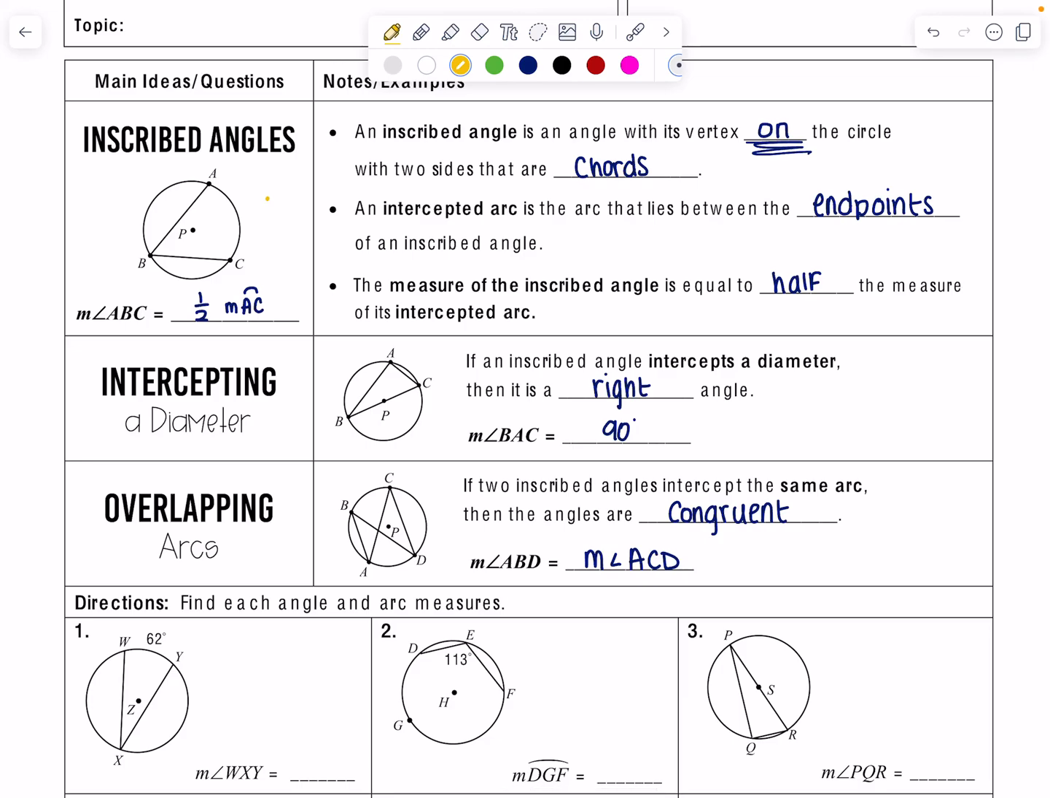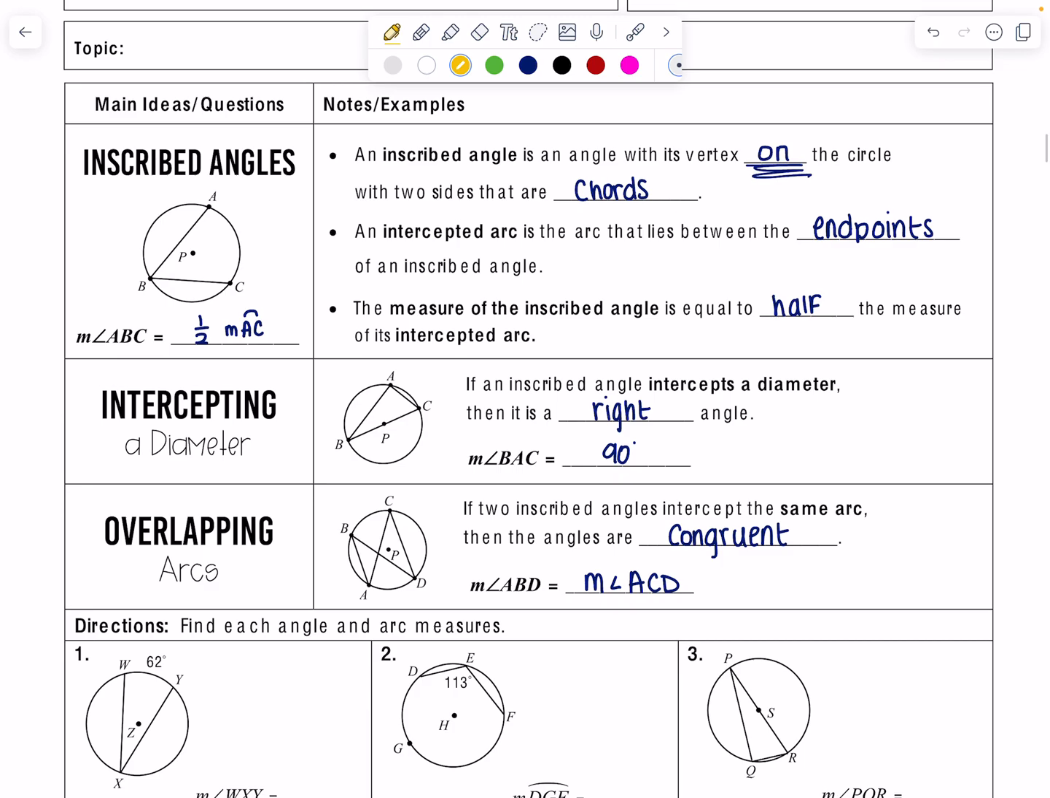Okay, hi everyone. So we're going to go ahead and get started with U8 Packet 2 next lesson. We're going to be learning about inscribed angles, intercepting a diameter, and overlapping arcs in this lesson. You will be able to determine which each one of these components are by the end of it. Okay, so let's get started with the notes.